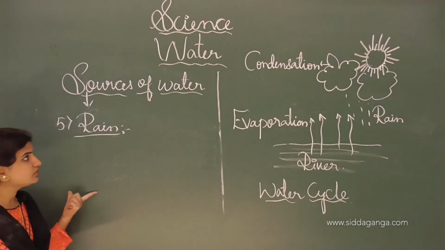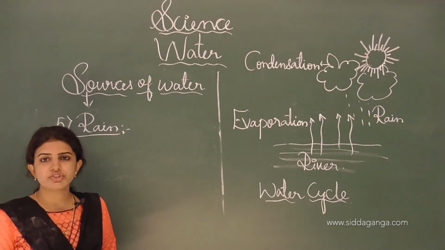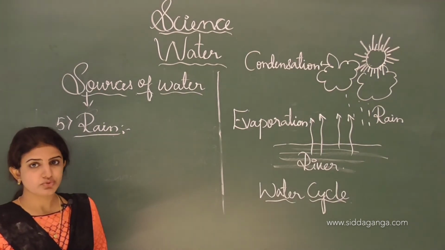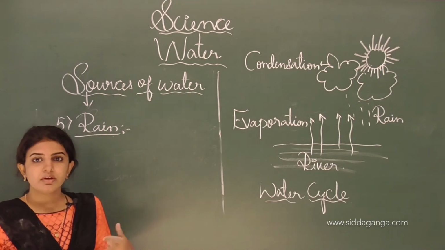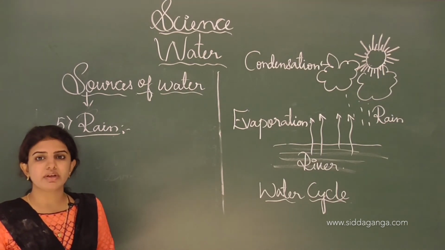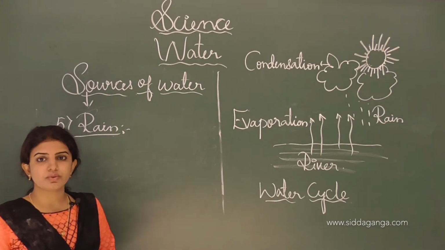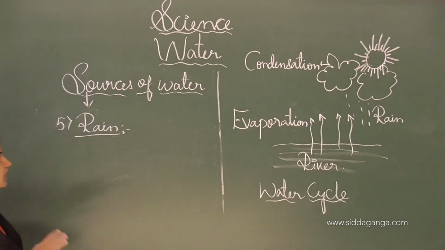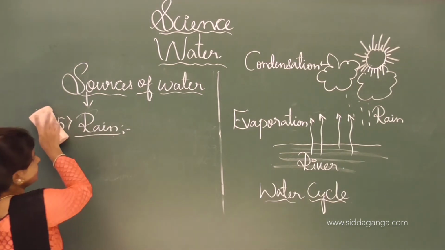Here in the sources of water we learnt about different sources like river, ocean and sea, groundwater, snow as well as the rain. Rain is very important for the sources of water. It is the main source. Without this source, the remaining sources will be empty. And this is all about the different sources of water. Next we shall move on to the water cycle.